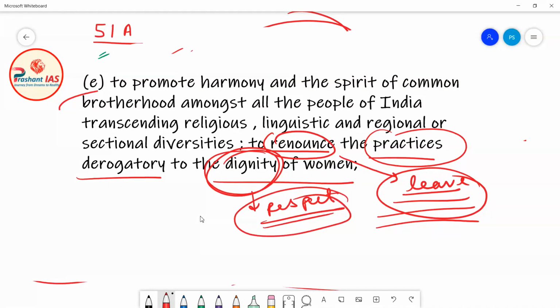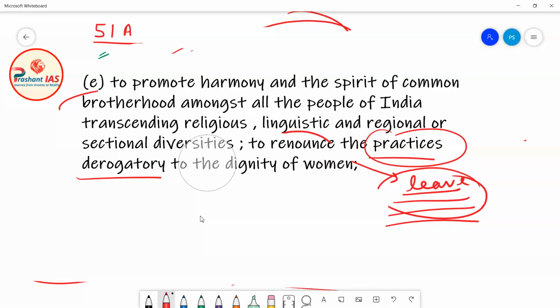Okay, for example, earlier it was thought that women should live within the four walls of the house. Women should not go outside for work. But now this article is instructing the citizens of India to leave this practice, leave this thinking, renounce this thinking, and let women go outside and work outside with men. And when women go outside and work with men, then what will happen? Their dignity will increase.